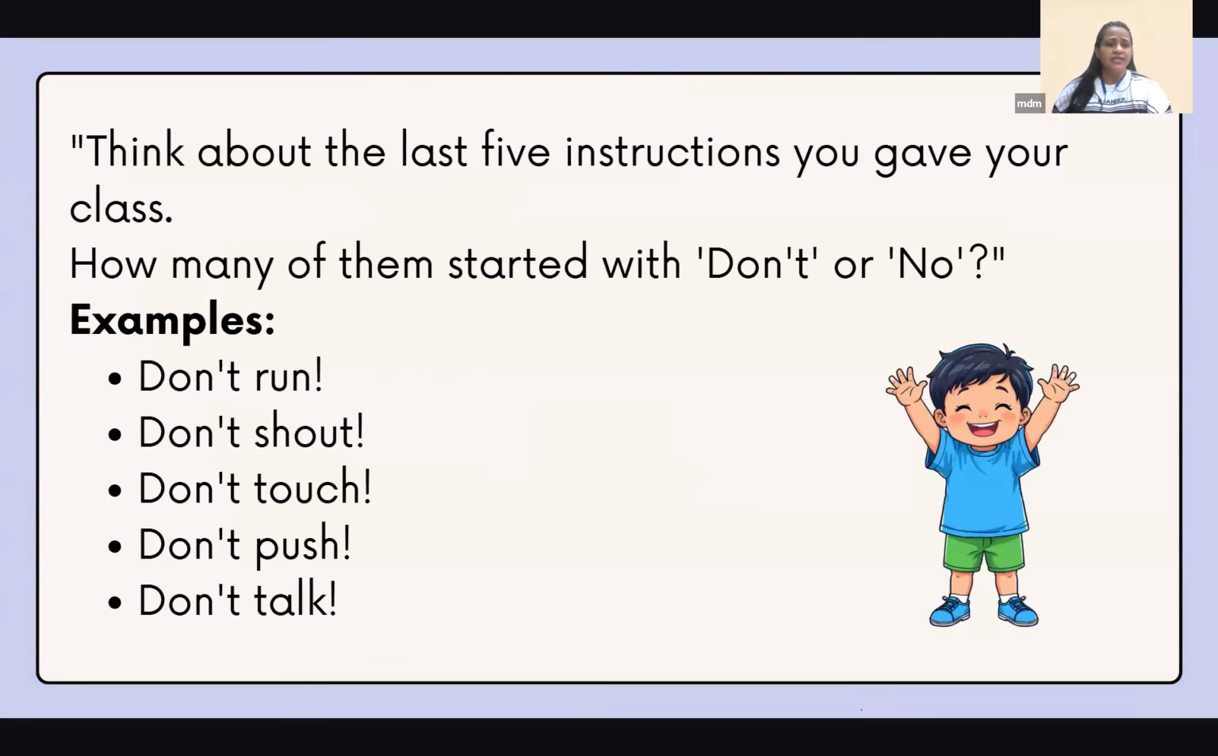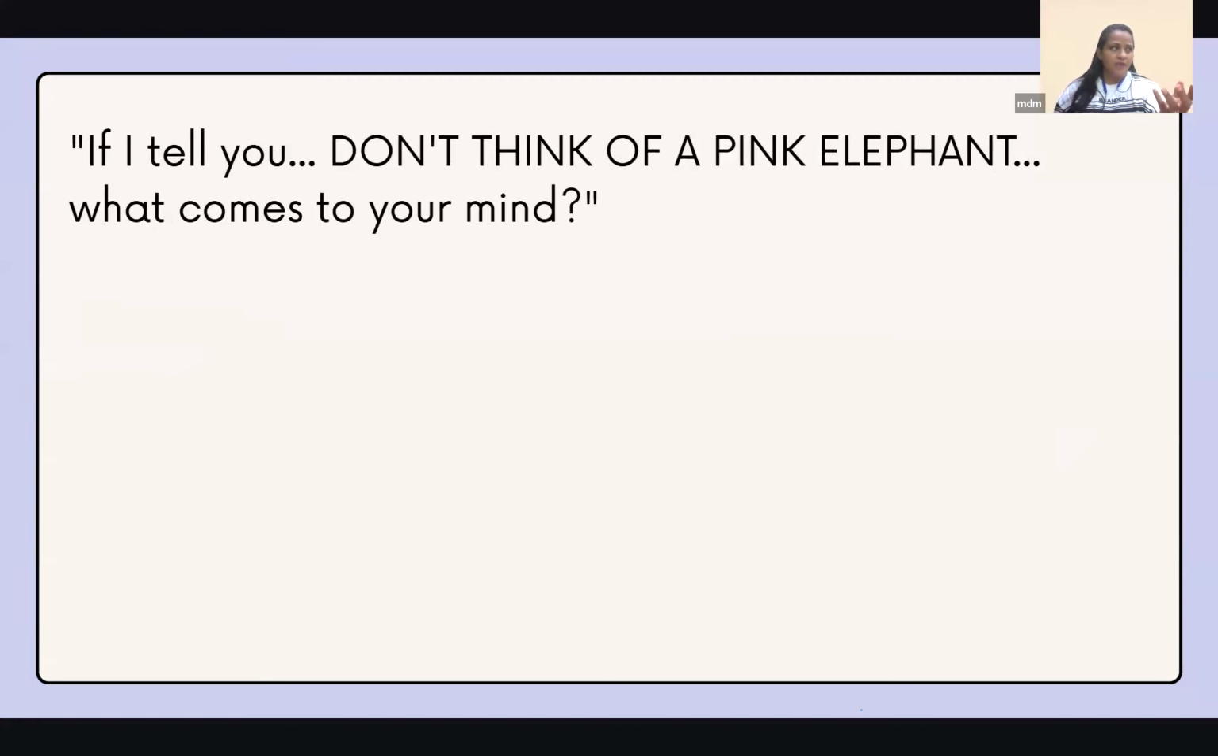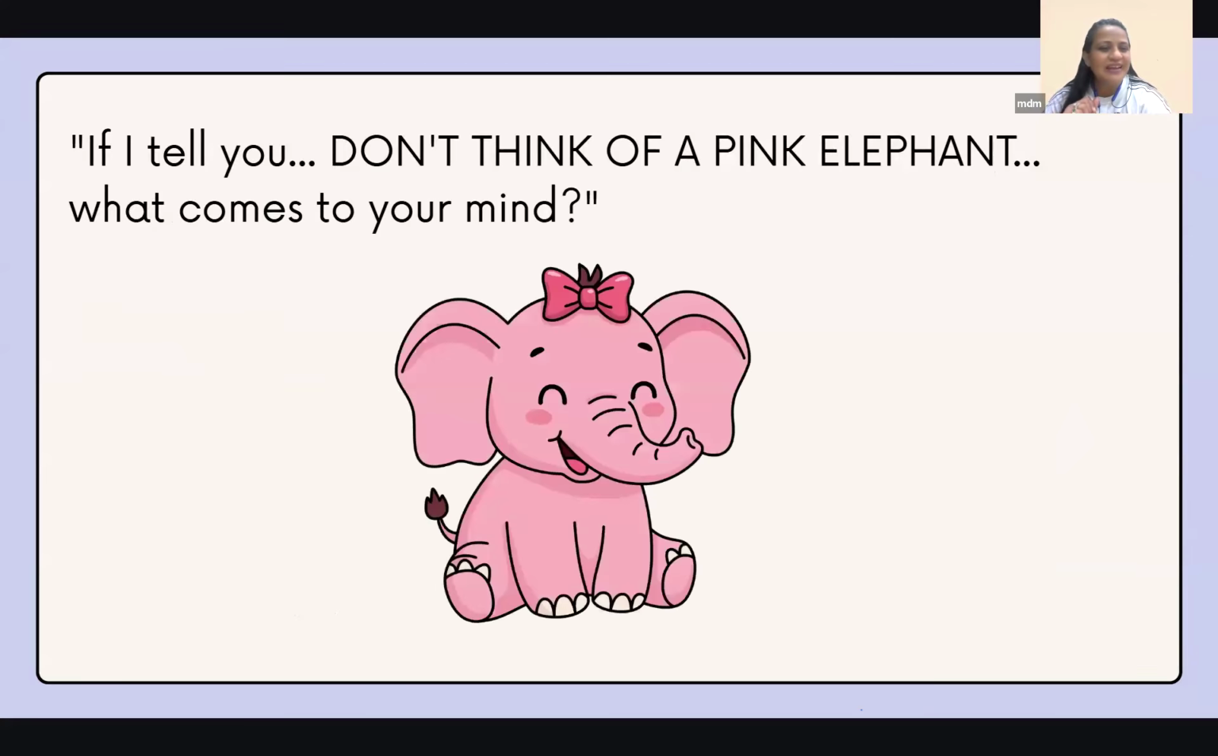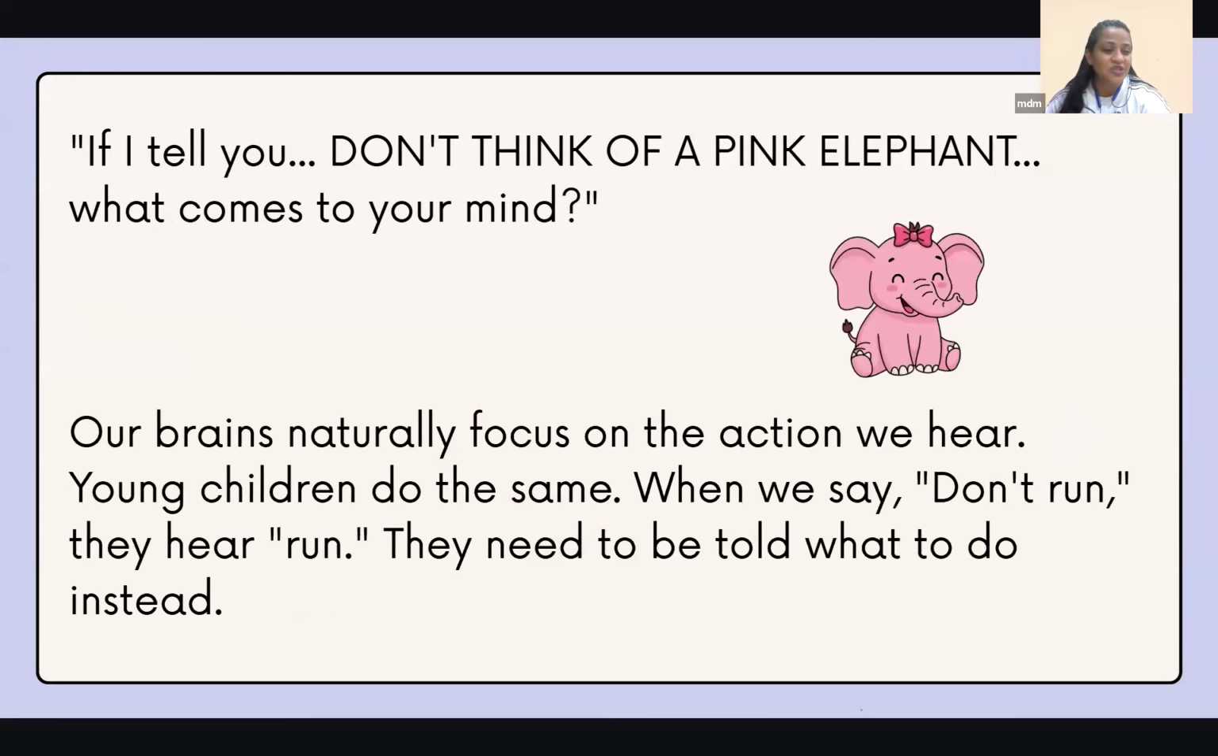Now see, for example, this is something about how we speak. Think about the last 5 instructions that you have given in your classroom. Did they start with don't or no? Don't run. Don't shout, children. Let's not speak loudly. No, no, no, no, no. We go on, right? So if I tell you, don't think of a pink elephant, what came to your mind? Did you all think of a pink elephant? We did. The same thing applies to the children.